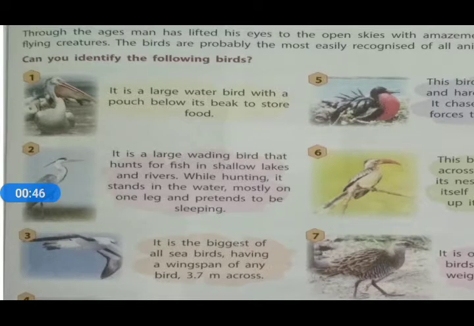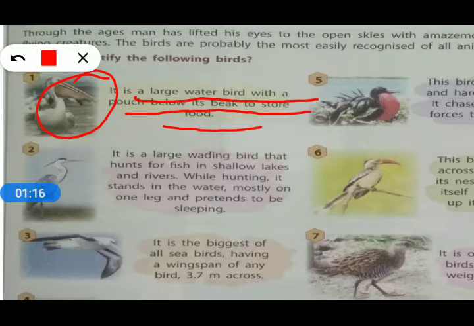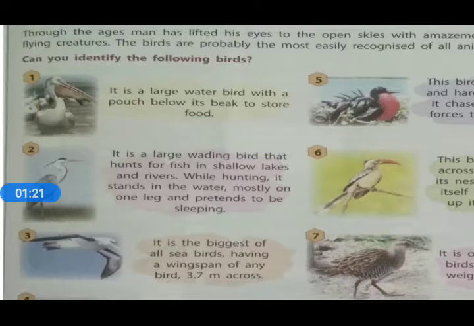The picture is given and the description is given. On the basis of that, we have to recognize these birds. The very first bird is a large water bird with a pouch below its beak to store food. That is the first picture and the description, so what is the name of that bird? The name of that bird is pelican.